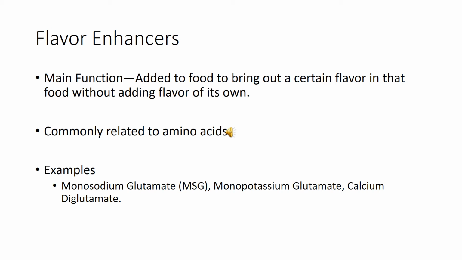Flavor enhancers are primarily responsible for bringing out a new flavor in the food that is originally present in the food. Let's take monosodium glutamate for example. You may have heard of this. Monosodium glutamate is also known as MSG, which is linked to many severe health risks. When used with meats, fish, or other meat products, it intensifies and brings out the umami taste that is associated with this food. Flavor enhancers are commonly related to amino acids. You can see below that all the flavor enhancers listed include glutamic acid.